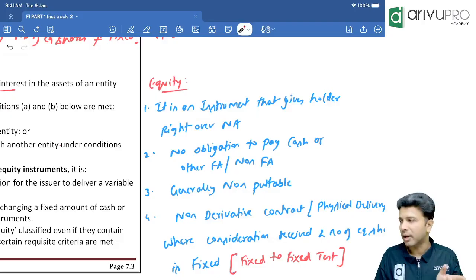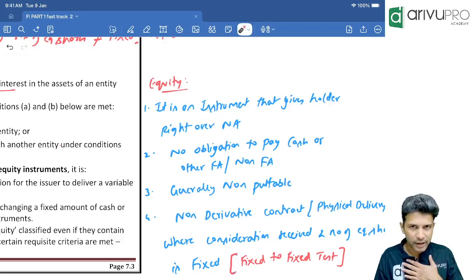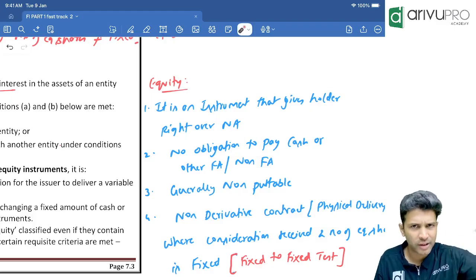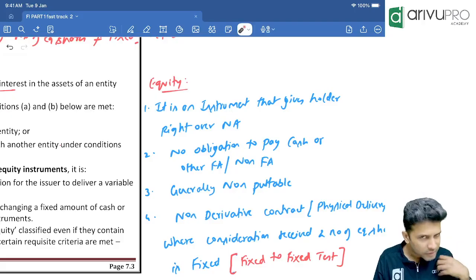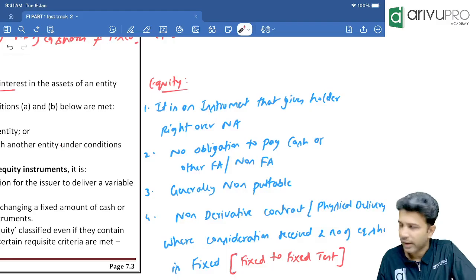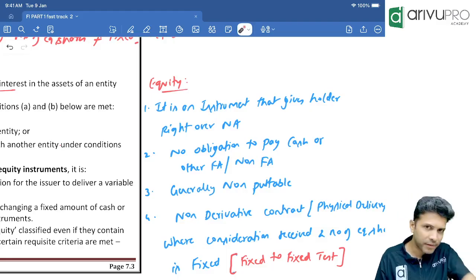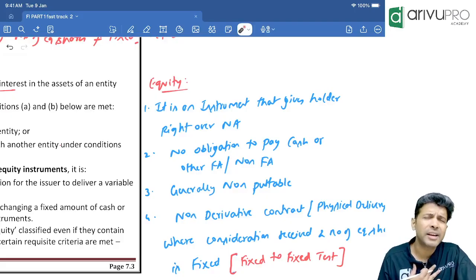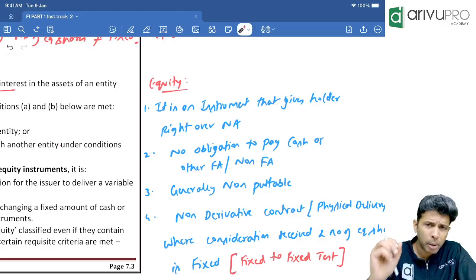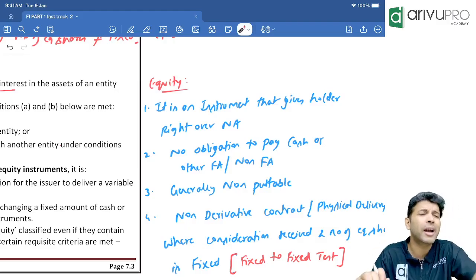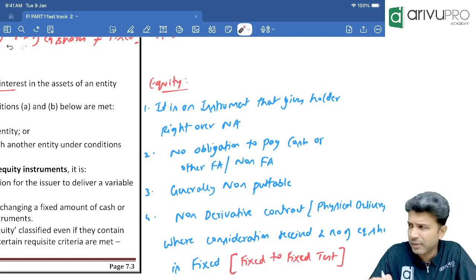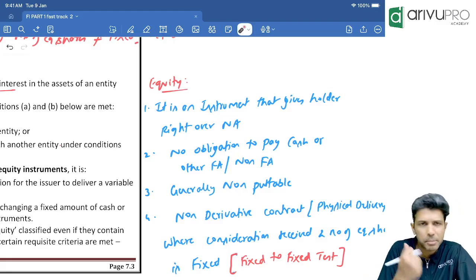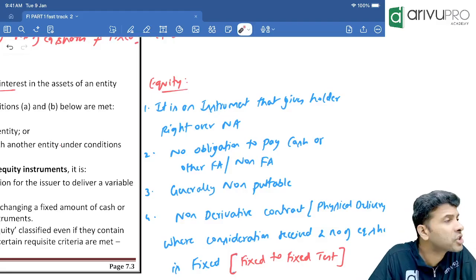And now, you tell me, suppose you are a shareholder of ArivuPro, we have issued equity shares to you, right? That means we have collected money from you and we have given you the share certificate, correct? Will ArivuPro, the company, have any obligation to pay you your money back? Will equity shares come with any obligation or is it permanent capital? It's a permanent capital. Whenever a company issues equity shares, they have no obligation to pay cash.